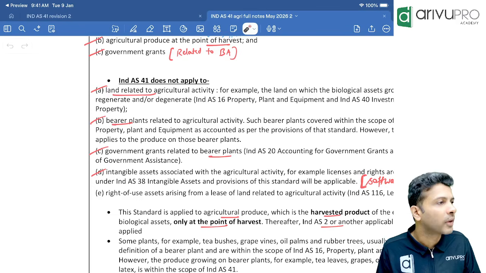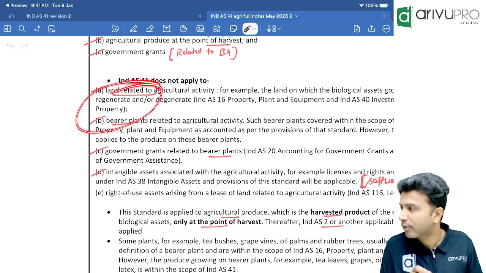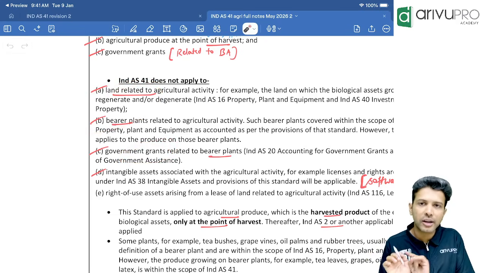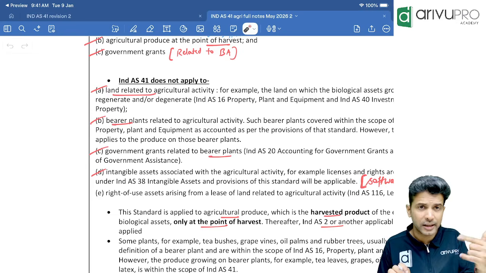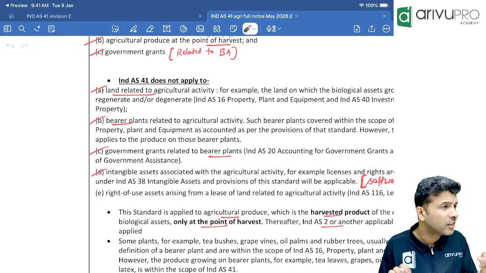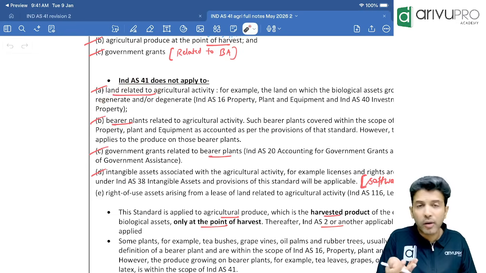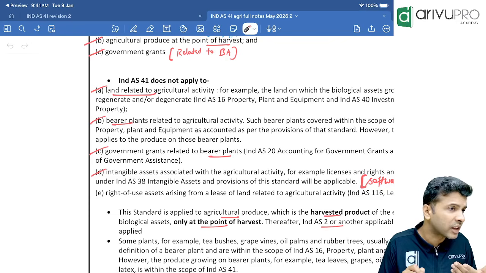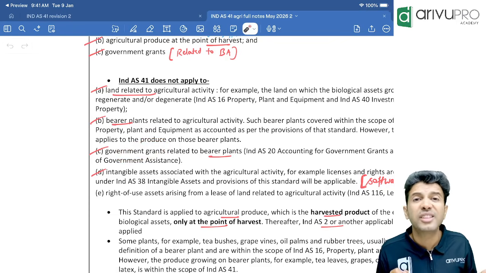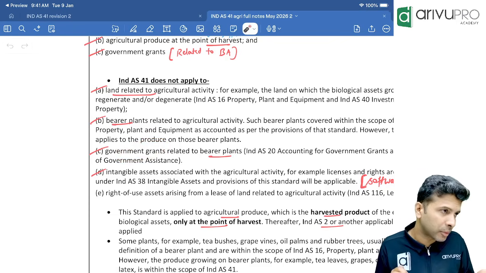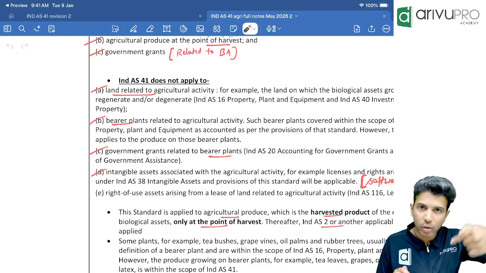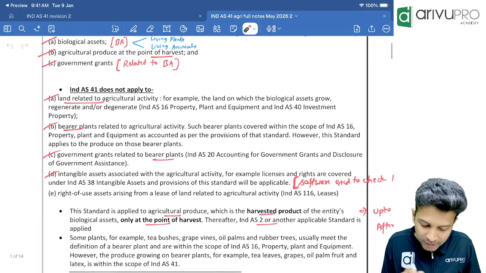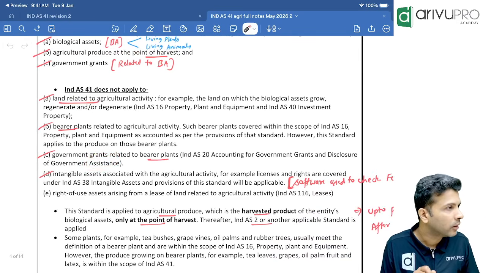Okay, sir. Now, for these assets, for bearer plant and all, if you have received any government grant, that is not covered under Ind AS 41. Once again, tell me this. What did I say the last point? Towards these assets like bearer plant or land or intangible asset used for agricultural activity, if you have received any subsidy or grant from the government, that grant is not accounted as per Ind AS 41. It is accounted as per Ind AS 20, the government grant standard. Okay.